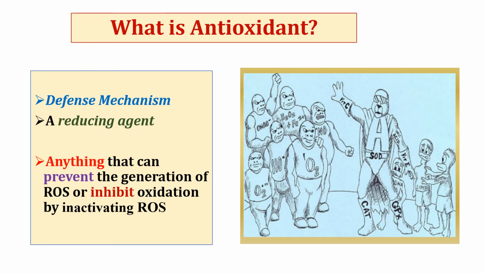Moreover, we can also supplement these from outside sources. So antioxidant is a defense mechanism. They are actually reducing agents which can inactivate free radicals. So anything that can prevent the generation of ROS or inhibit oxidation by inactivating ROS is called an antioxidant.